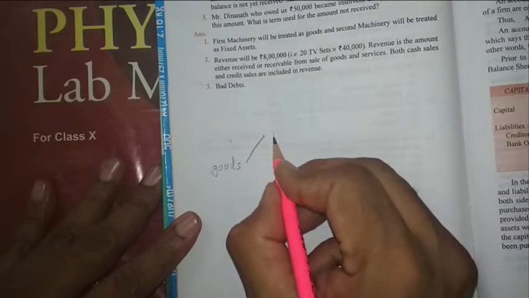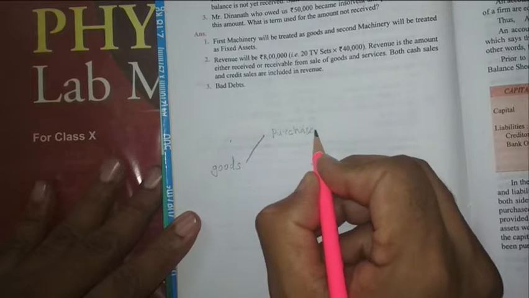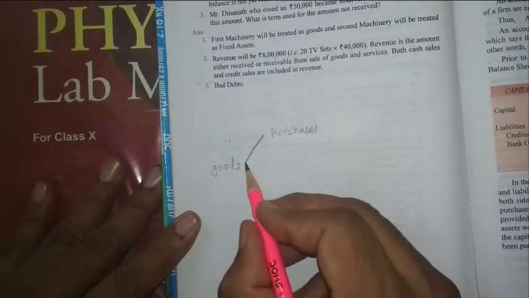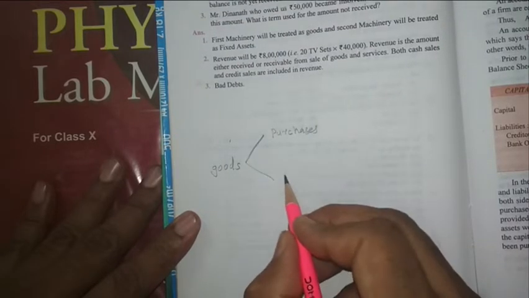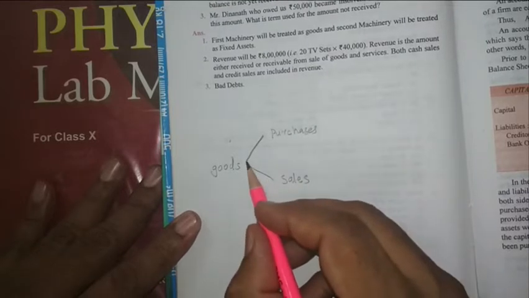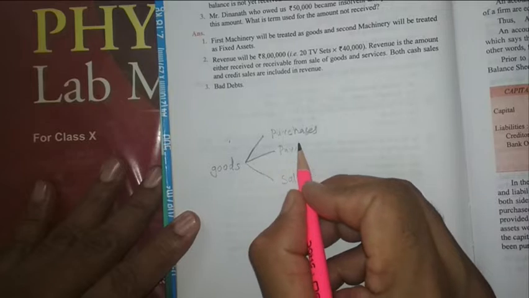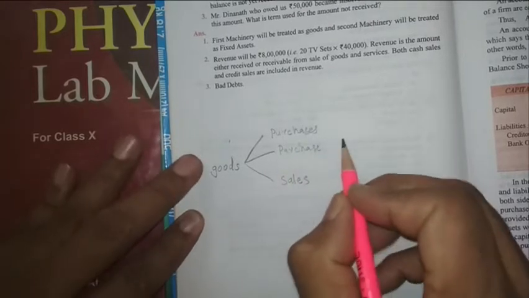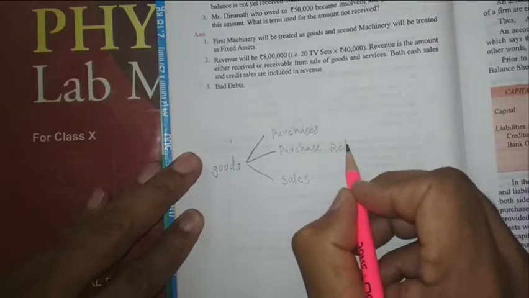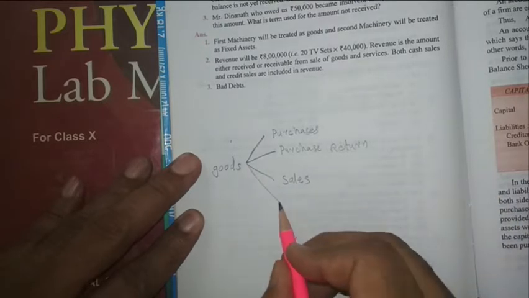One is purchases, the second one is sales, another one is purchase return, and here sales return.